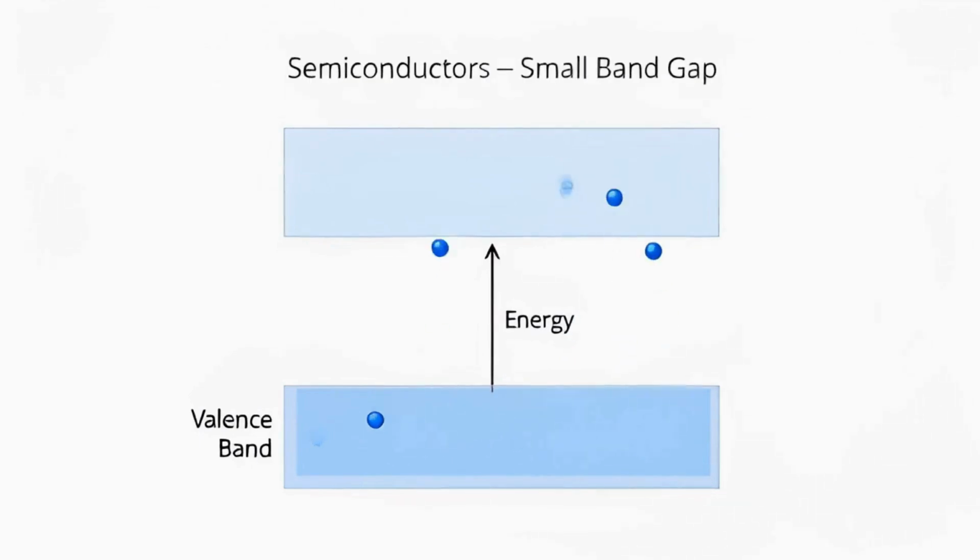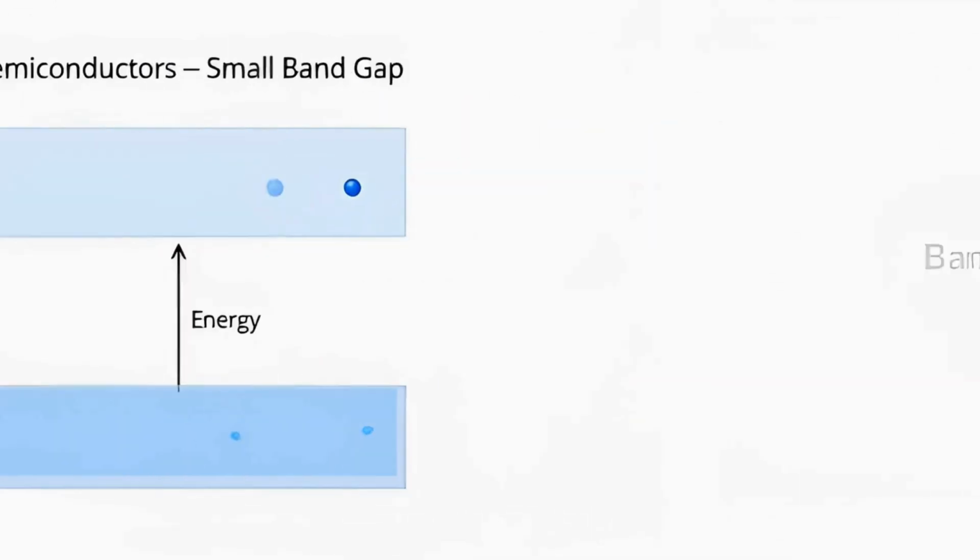Semiconductors have a small band gap. With a little energy, electrons can jump from the valence band to the conduction band. This makes semiconductors very useful in electronic devices.